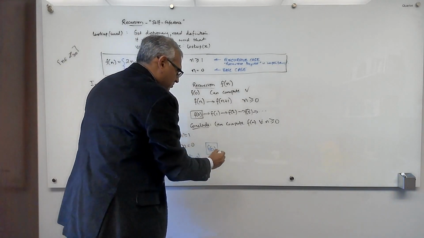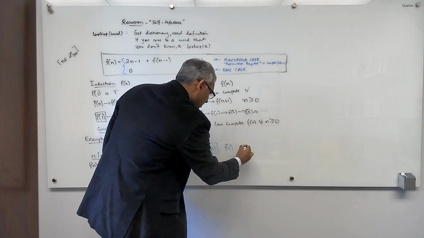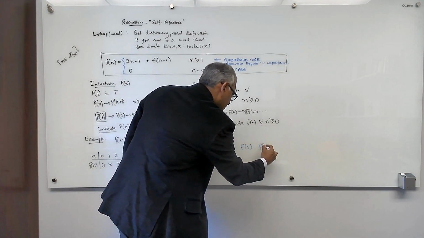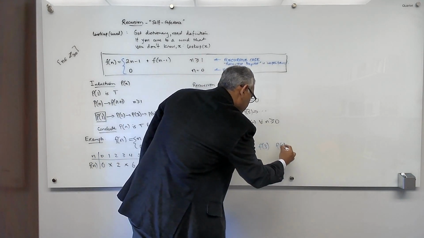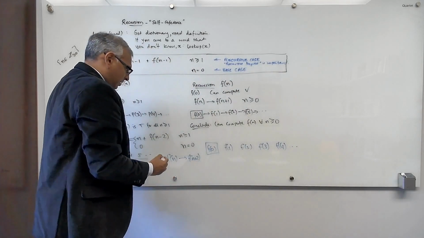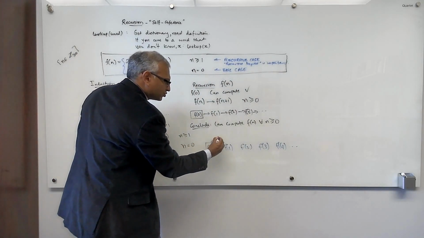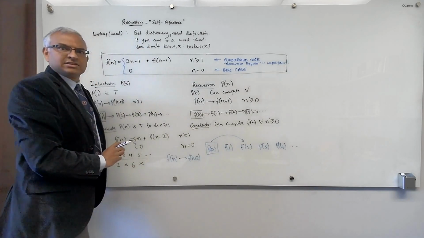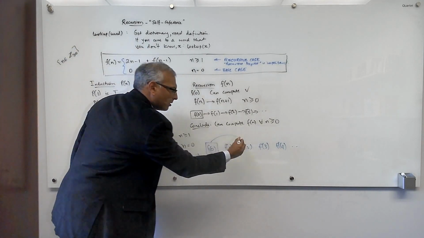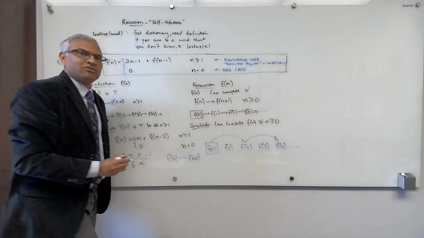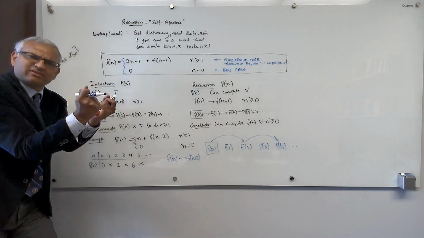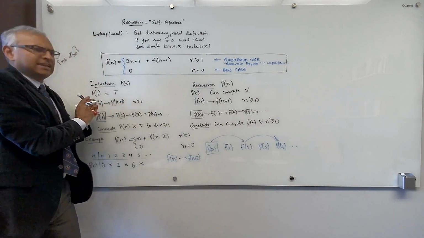Bam! Okay, so we have f of 1, f of 2, f of 3, f of 4, and so on. And the implication link from 0 goes to 2. From 2, where does it go? It goes to 4. This should remind you of leaping induction. So there's this very tight link between recursion and induction.